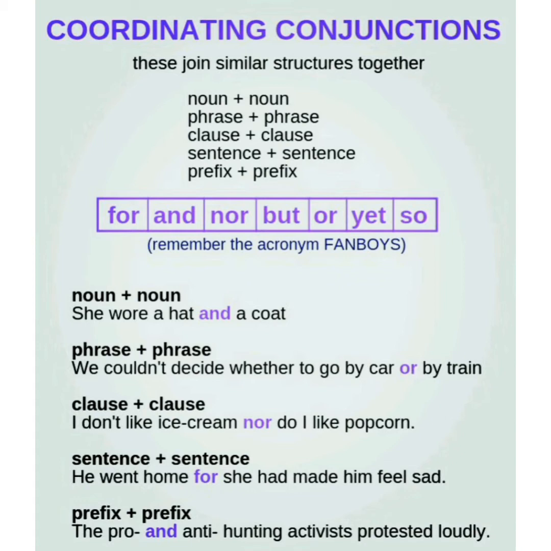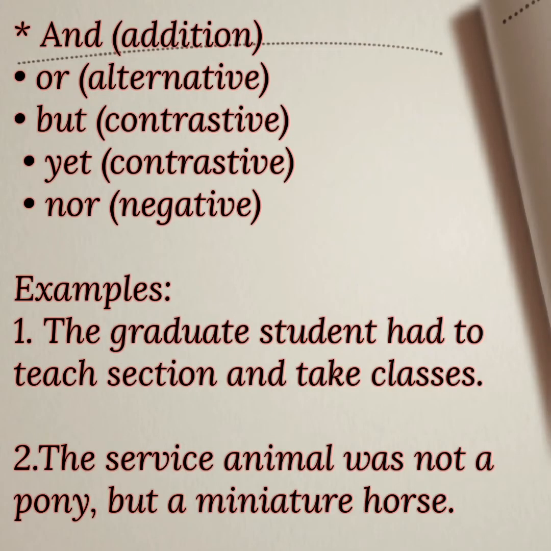Next is clause plus clause. I don't like ice cream, nor do I like popcorn. So here we are using nor. He went home for it had made him feel sad. He went home, for she had made him feel sad. The pro and anti-hunting activists protested loudly. Here pro and anti are linked by the conjunction and. So and is used for addition, or for alternative, but for contrast, yet also used for contrast, nor for negative.